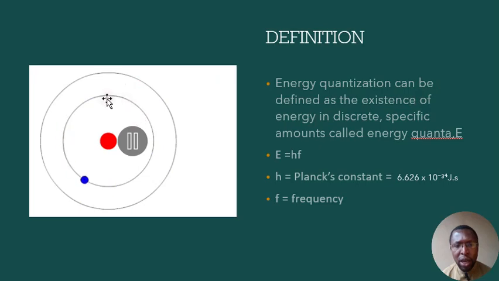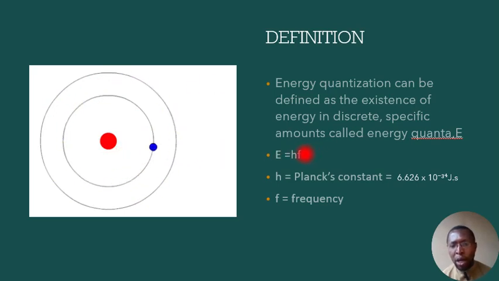You can see each of these energy levels has its energy quanta. This shell has its own energy quanta, the next shell has its own energy quanta. So you could see this electron moving from one shell to the other. Those shells are called the energy levels, and the energy around that level is what we call the quanta.